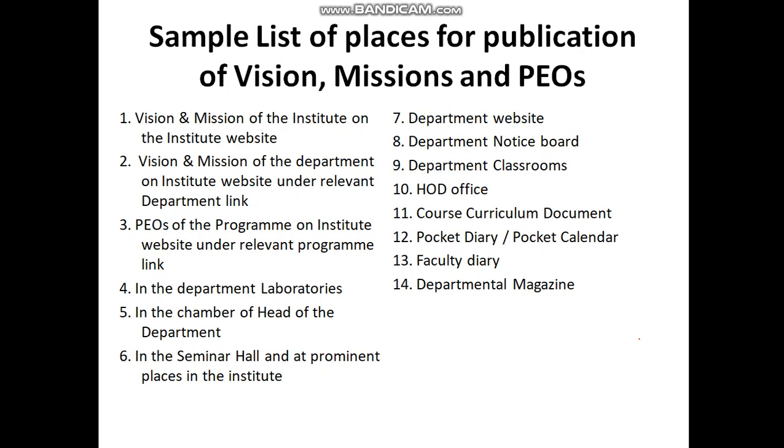Sometimes people ask what are the sample places where we can publish the vision, mission and POs. These are the locations: the institute website, department link, department laboratories, chamber of the head of the department, seminar hall, notice board, classrooms, head office, course curriculum document, the pocket diary, whatever diaries you are giving to students, faculty diary and departmental magazines. You can put them at the appropriate positions.